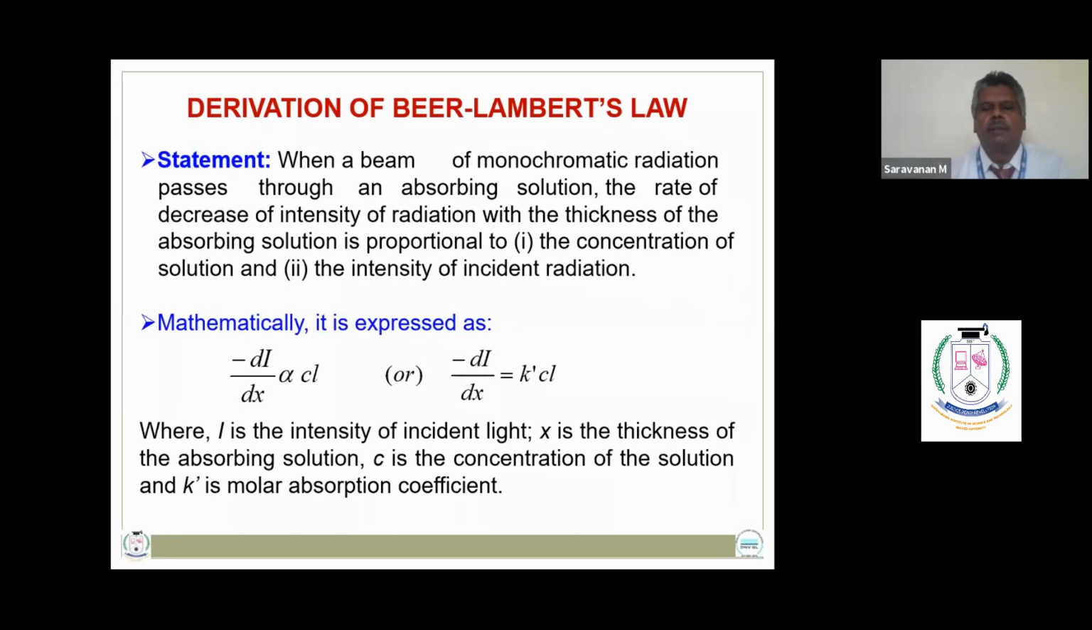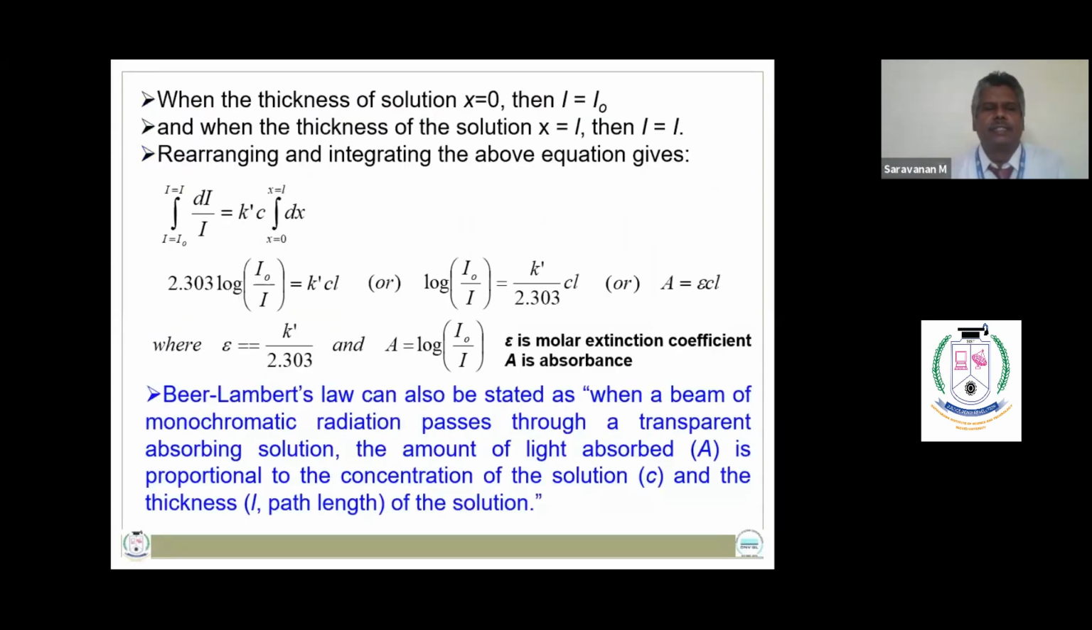To derive the Beer-Lambert law, you need to write the statement of the Beer-Lambert law. When a beam of monochromatic light passes through an absorbing solution, the rate of decrease of intensity of incident light with thickness varies directly with its concentration and the path length of the solution. By integrating this equation with the limits I naught to I and thickness 0 to L, it is possible to get the expression 2.303 log of I naught by I is equal to K dash CL.